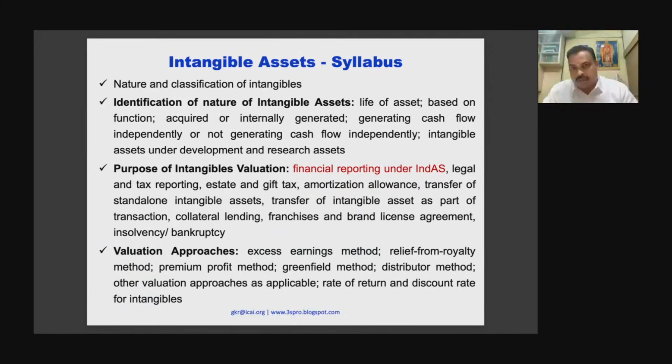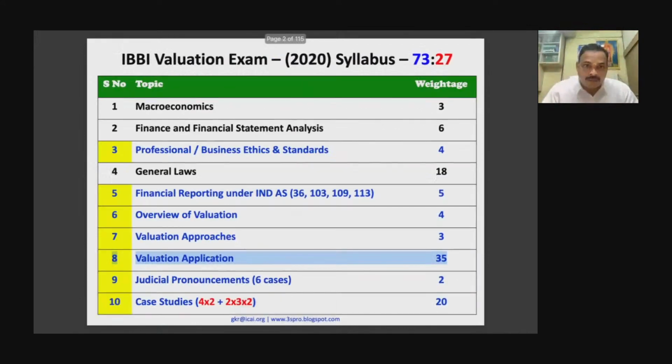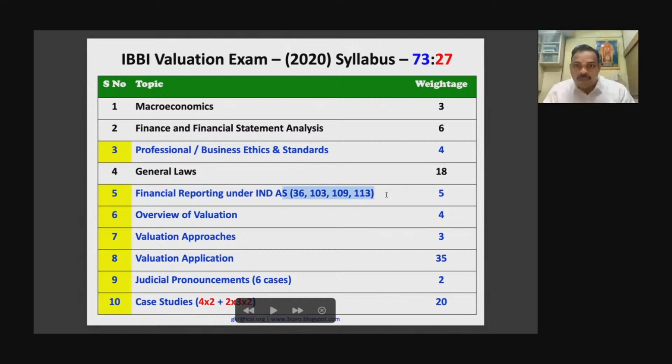a maximum of 8 marks. This also includes, I must make one observation here, that in item number 5, financial reporting under Indian accounting standards, they have only included 4 standards: Ind AS 36 impairment, 103 business combination, 109 financial instrument, and 113 fair value measurement.